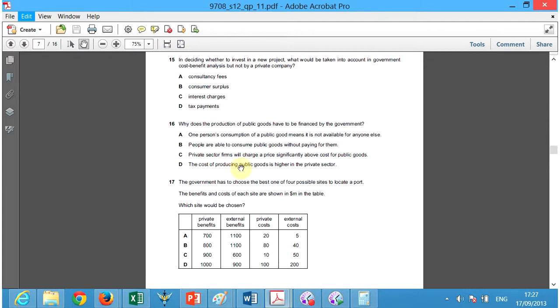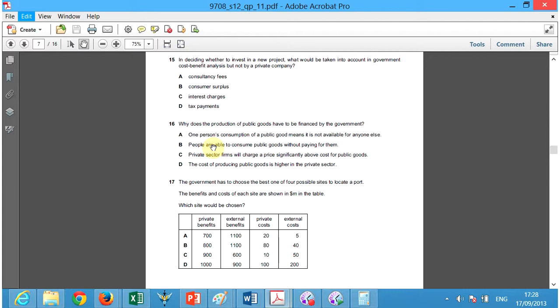Private sector firms will charge a price significantly above the cost for public goods. Well, private companies cannot control the flow of public goods, so C is wrong. The cost of producing public goods is higher in the private sector. So public goods like air, the environment, these things are public goods that the private sector can't sell. So C and D are wrong. And B is the right answer. People are able to consume public goods without paying for them, like the air you breathe. So B is the right answer.